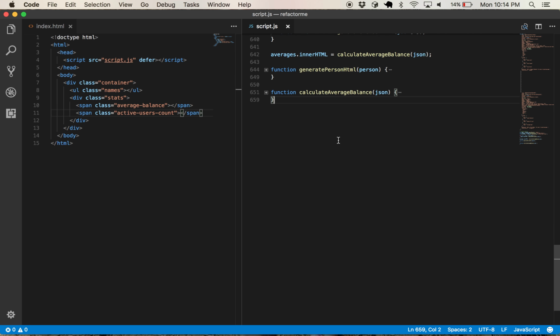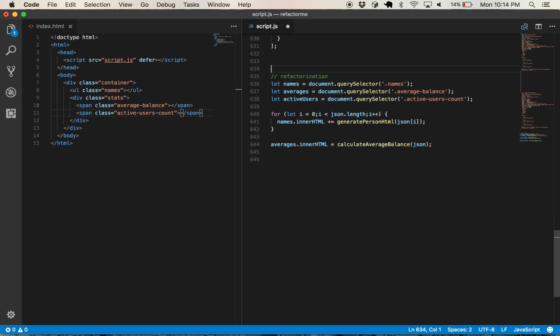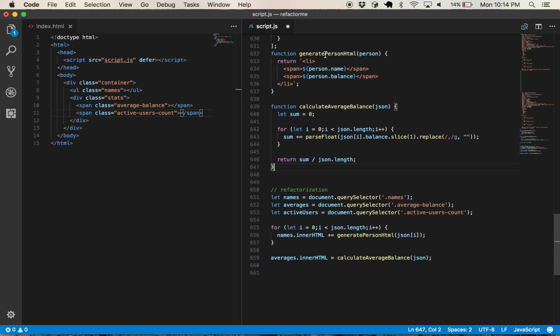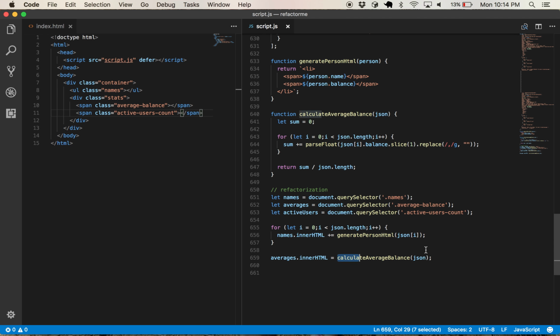So let's minimize that. So now, if we are trying to visualize exactly what's going on, in fact, we can move this stuff around a little bit. Let's move these functions up here right underneath our data. Okay. So we could have performed this calculation right here, but then we'd be mixing together the calculation of the average with the code that sets the result of that to the inner HTML of the averages span. Now that's okay. That's not technically wrong.